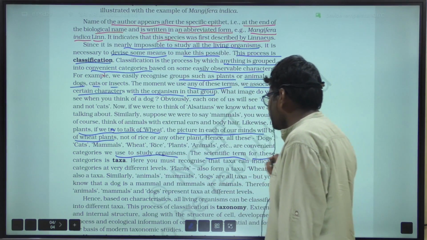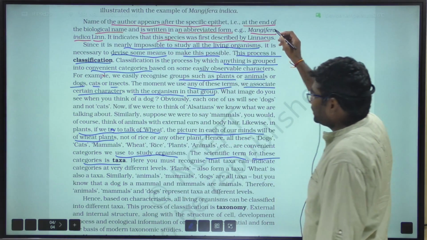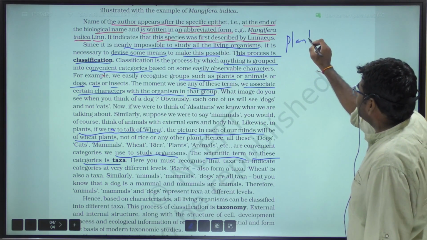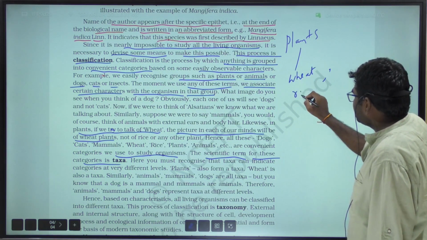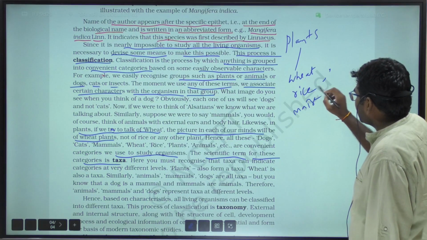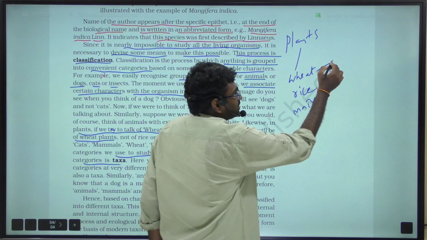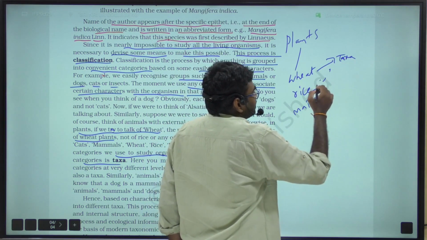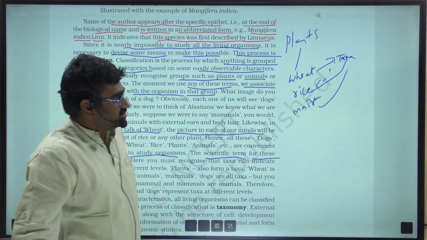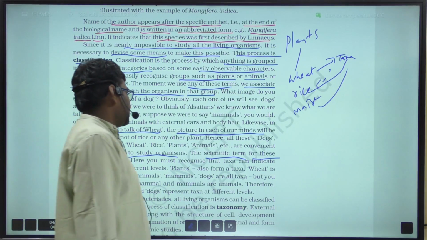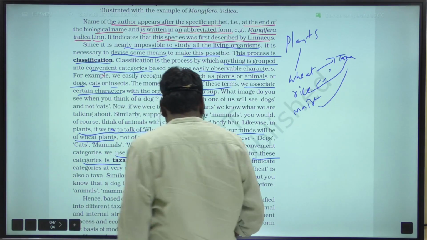The scientific term for these categories is taxa. If we take plants, within them we come across different types: wheat, rice, maize, etc. Wheat is one taxon, one category. Rice is another category. Maize is another taxon. Like that in animals, dogs, cats, rats represent taxa. So the scientific term for these categories is taxa.